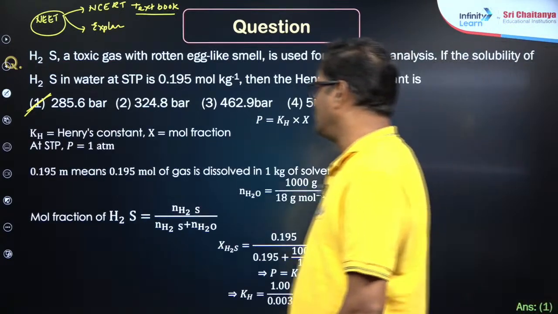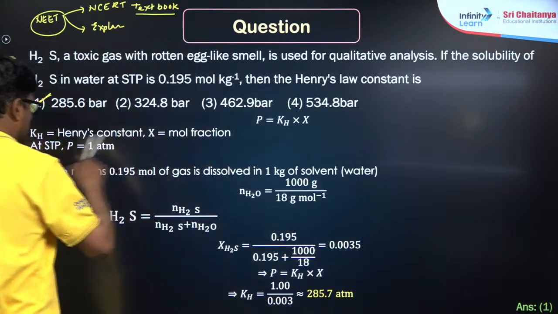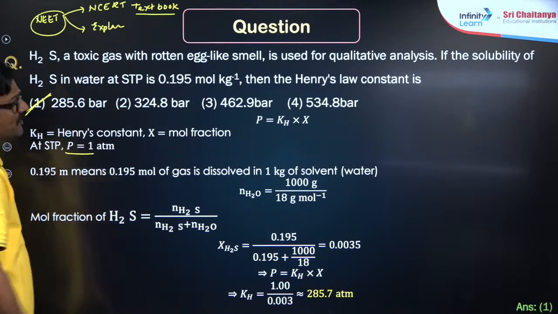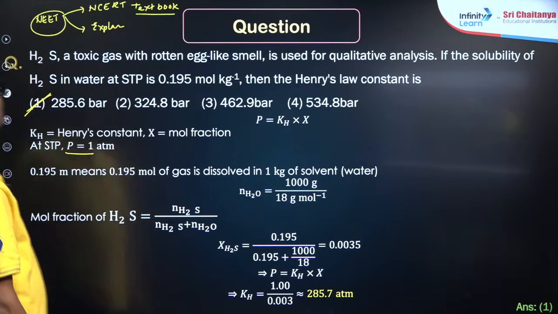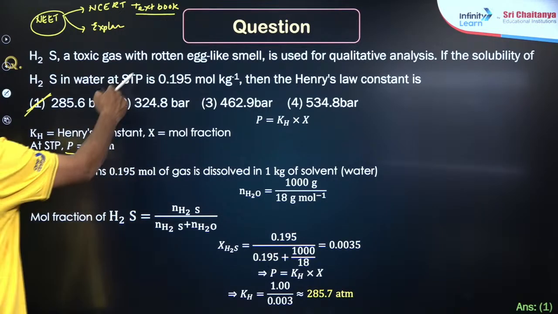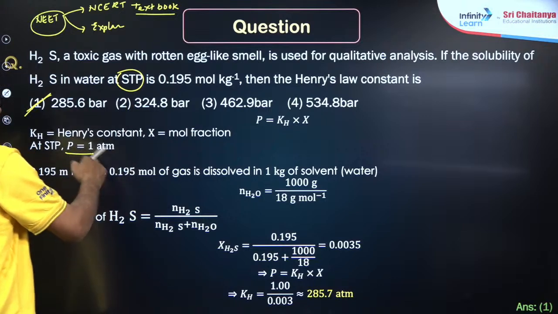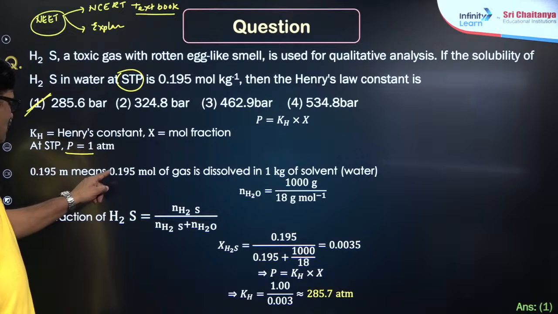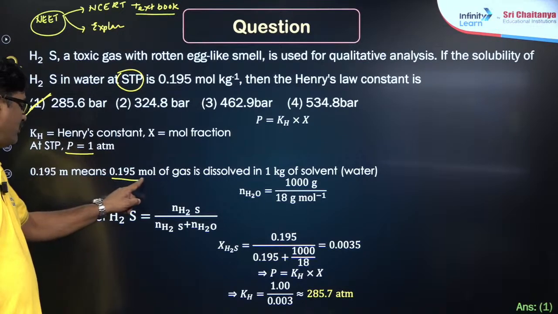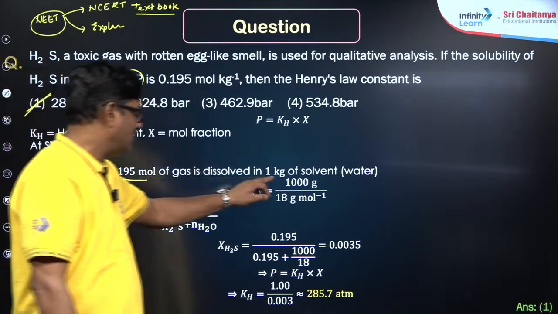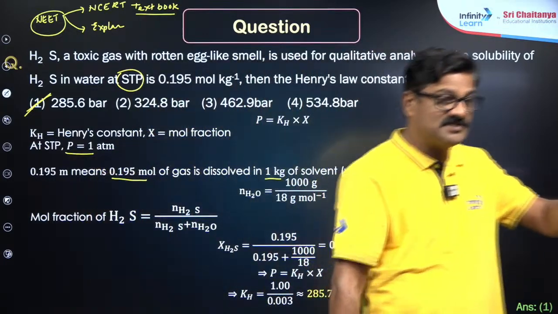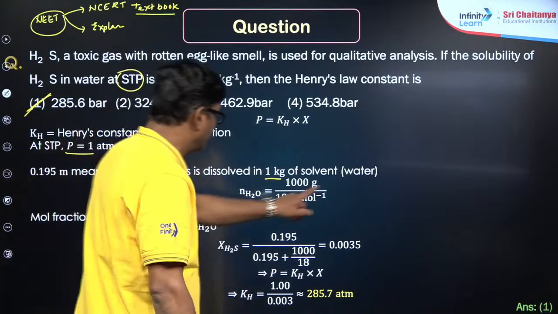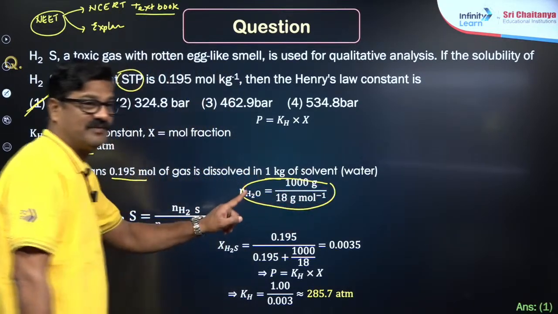So, the answer comes to be here. kH is called Henry's law constant, x is the mole fraction. At STP, it is given the pressure is 1 atm. Why is it given at STP? As this is given at STP, the external pressure is taken as 1 atm. Now, 0.195 means 0.195 mole of gas dissolved per kg. Per kg means 1000 grams, and 1000 grams means 55.55 moles.